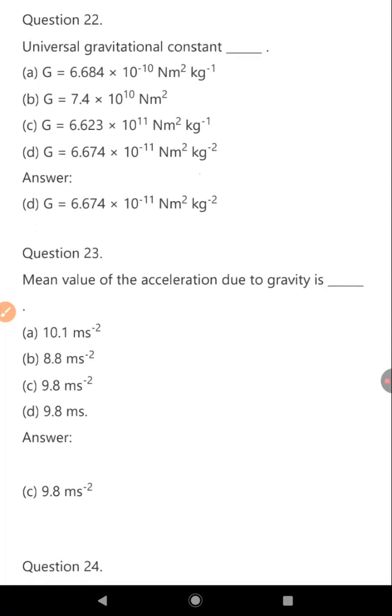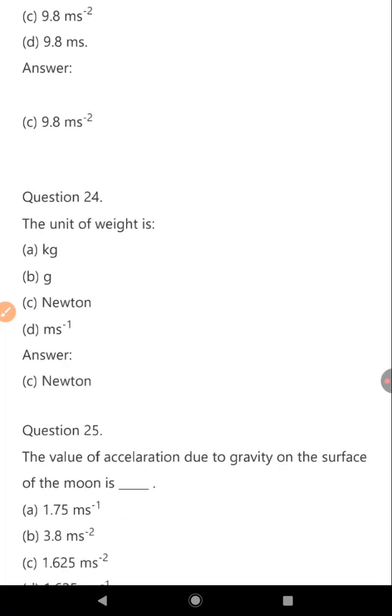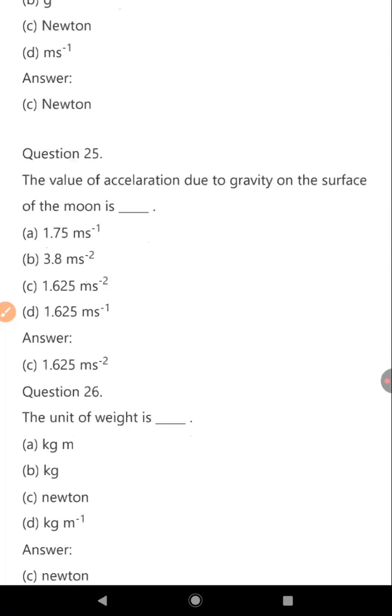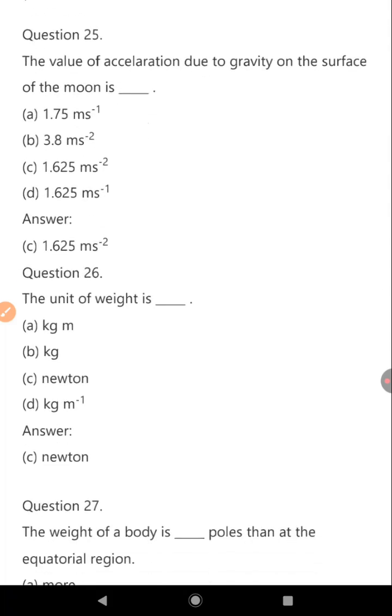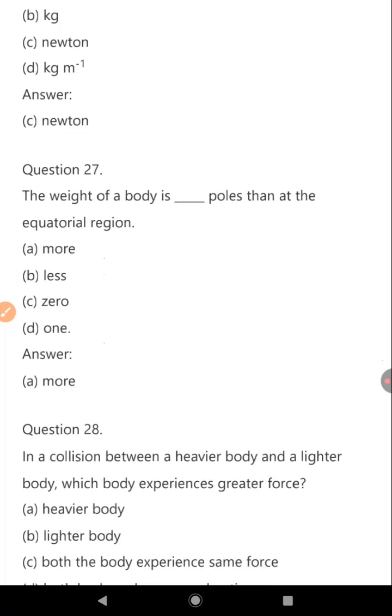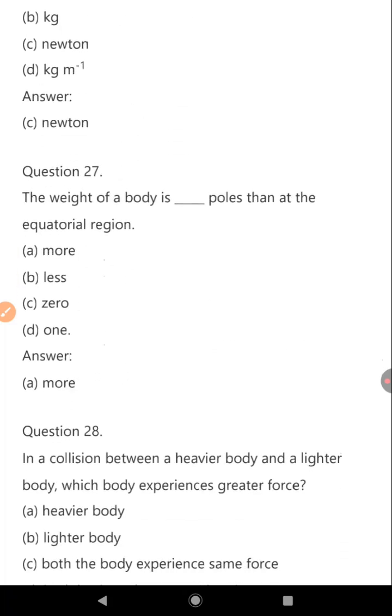The mean value of the acceleration due to gravity is 9.8 m/s². The unit of weight is Newton. The value of acceleration due to gravity on the surface of the Moon is 1.625 m/s². The unit of weight is Newton. The weight of a body is more at the poles than at the equatorial region.